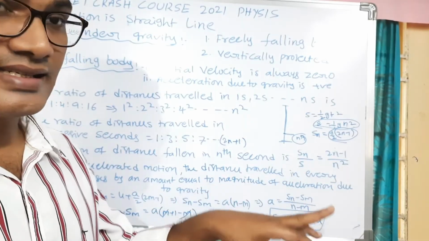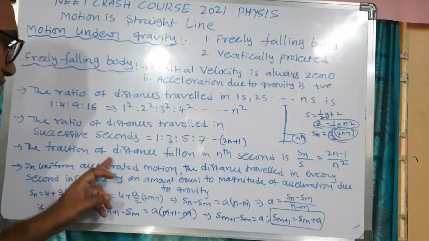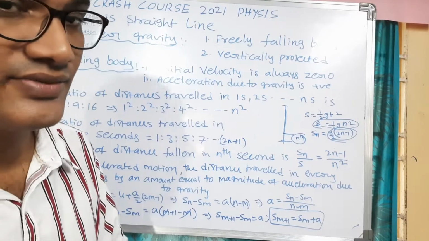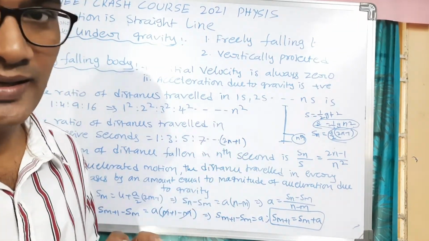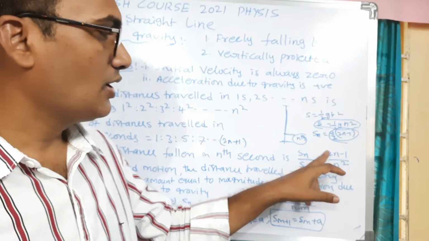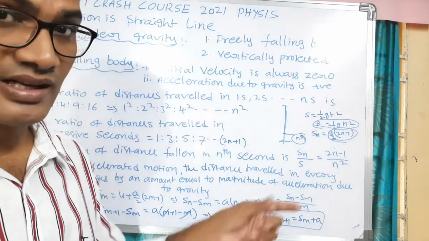That is the fraction of distance fallen in nth second. In the nth second, how much distance has fallen as compared to the total journey, that is Sn divided by S is equal to 2n minus 1 divided by n square. It is very, very important.